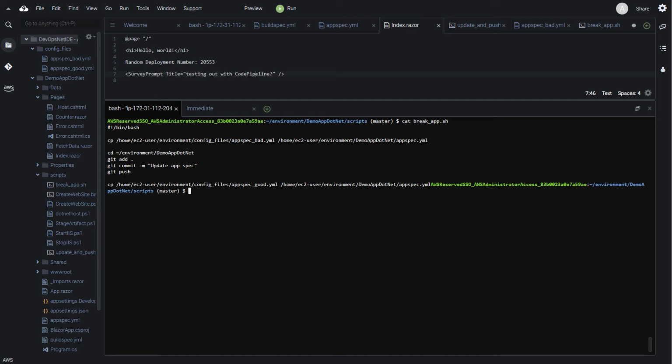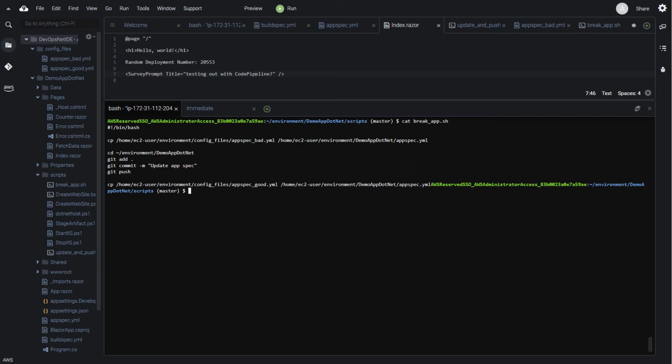And here what we can see is we're just taking a bad apt spec file, and knowing that this will actually cause my deployment to fail, I'm pasting it over to where my project lives. I'm then adding and committing and pushing that change. Then, of course, after the fact, I'm just writing the good file back. This is to simulate a deployment failure. Both of these I'm running on a regular interval for the past week or so.